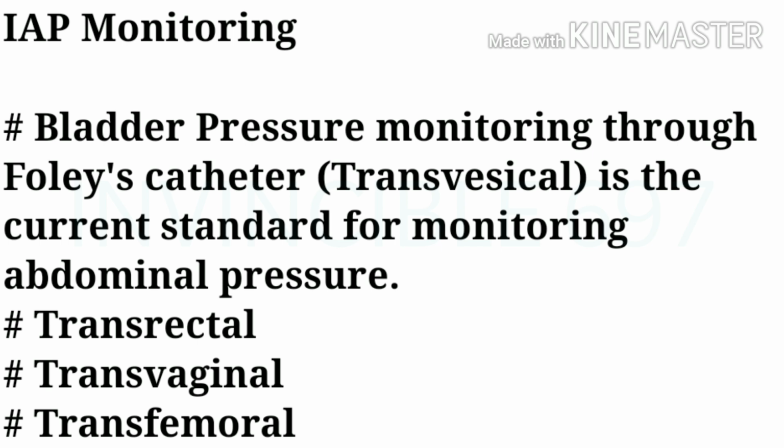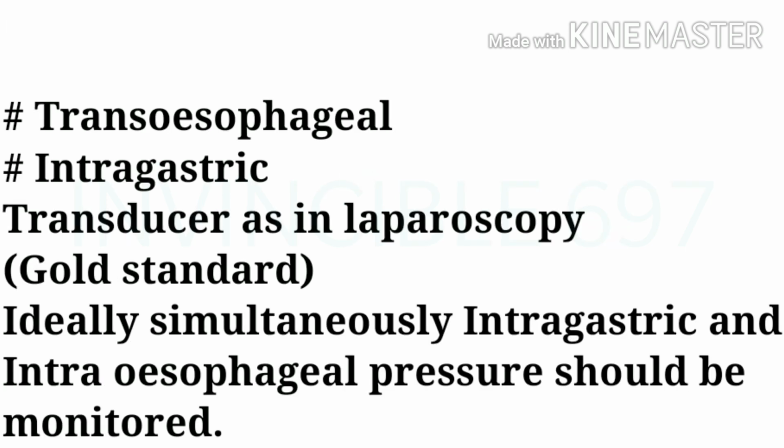Now, how is intra-abdominal pressure monitoring done? Bladder pressure monitoring through Foley's catheter, which is transvesical, is the current standard for monitoring abdominal pressure. Other ways can be transrectal, transvaginal, transfemoral, transesophageal, intragastric, and transducer, as in laparoscopy, is the gold standard. Ideally, simultaneously, intragastric and intraesophageal pressure should also be monitored.